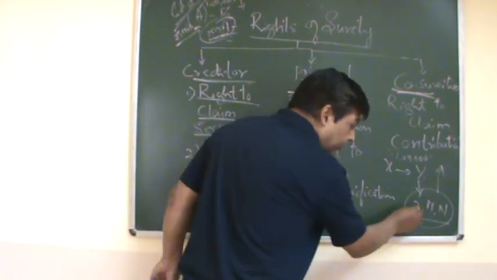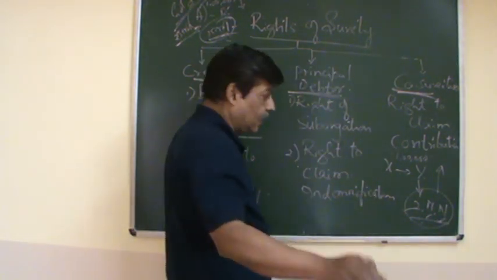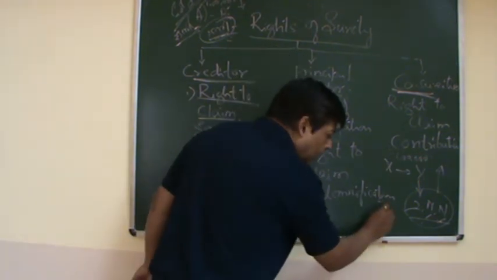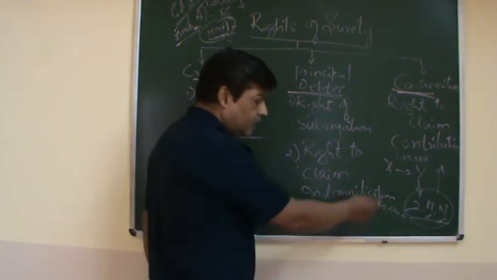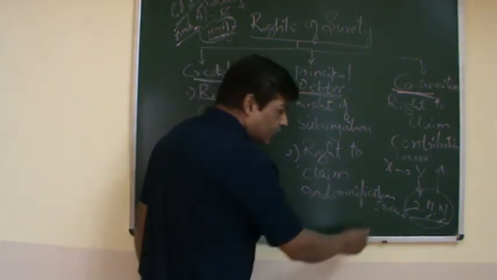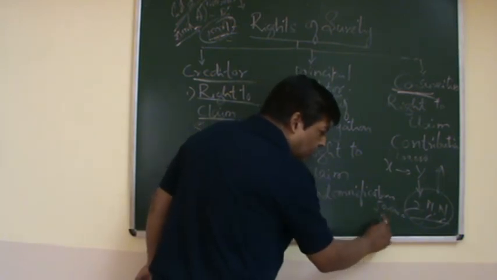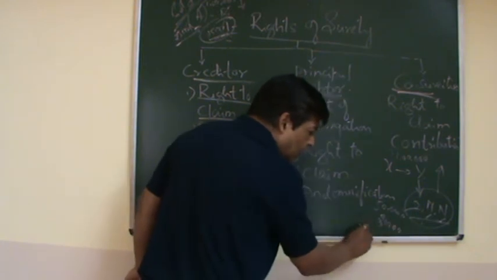Now if they have limited their liability, it will be not more than that. For example, this is 1 lakh. Now Z has given the limit of 50,000, M has given the limit of 30,000 and N has given 20,000.